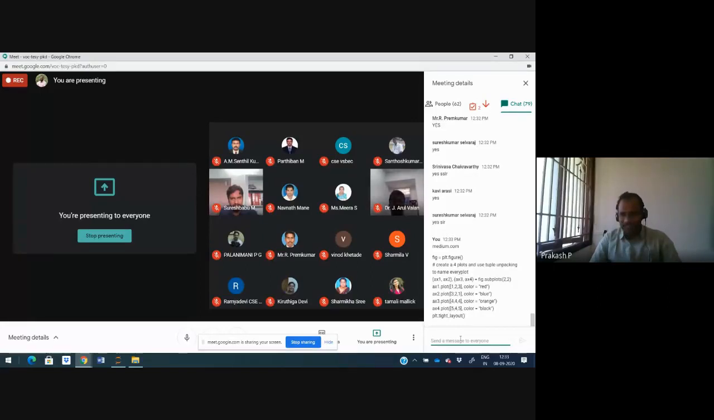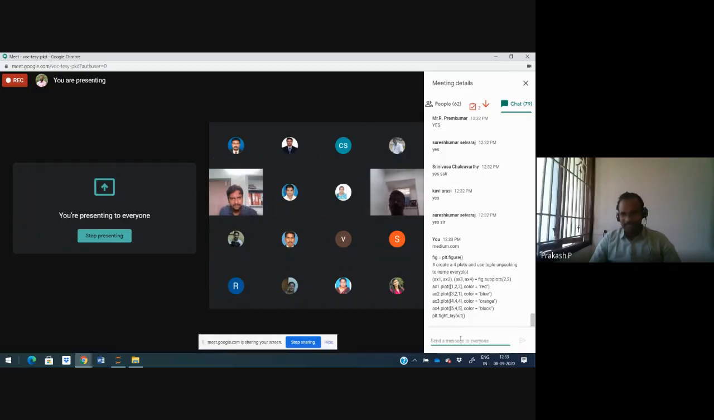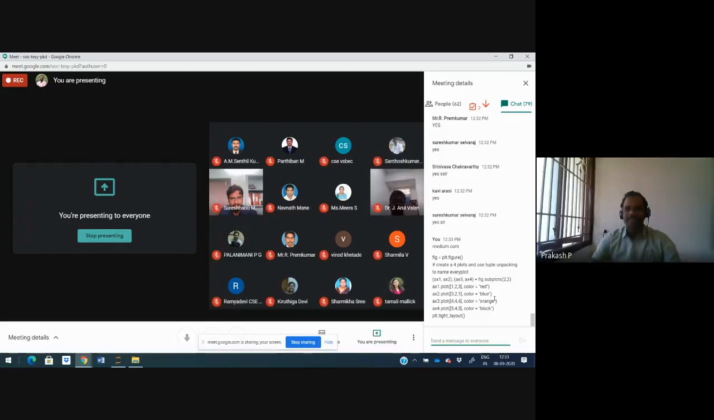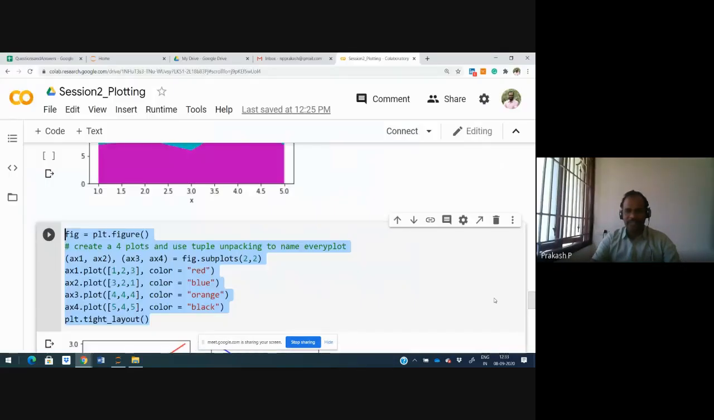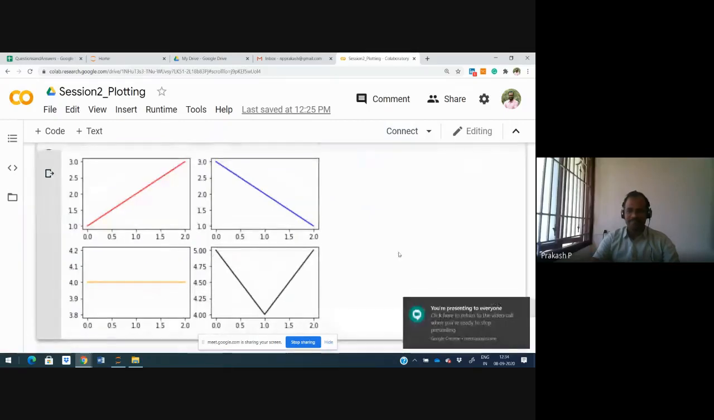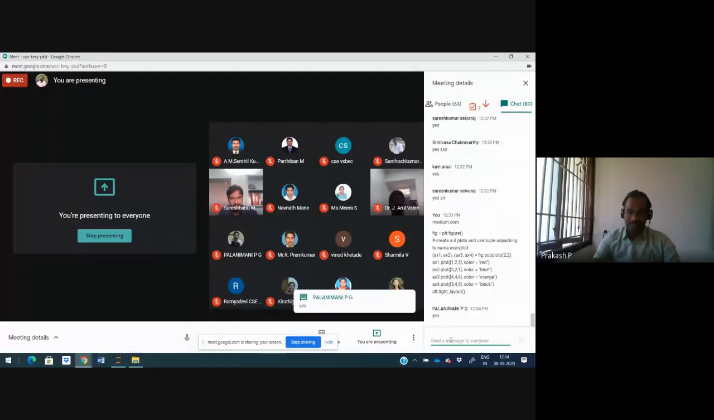I shared a few code snippets. This one will split the entire plot into 4 subplots, 2 cross 2, which means 4 different cells. In the 4 different cells, we are trying to create a graph. I hope you may get an output like this. Are you able to get the subplots? Yes, good sir.